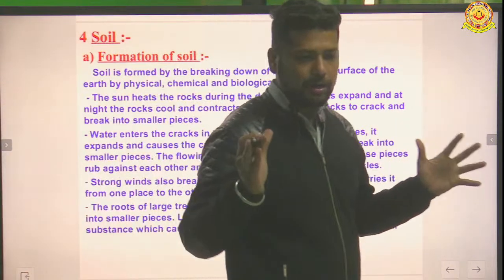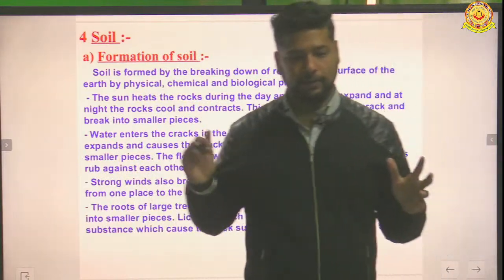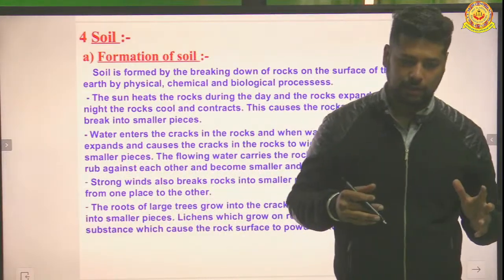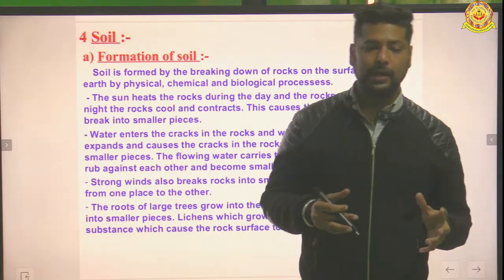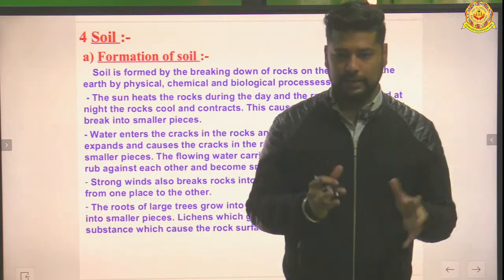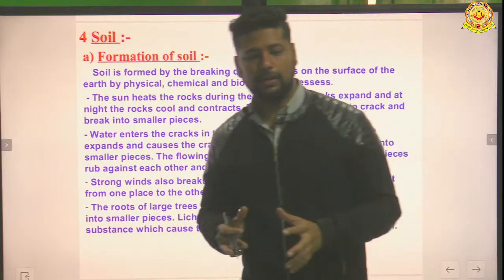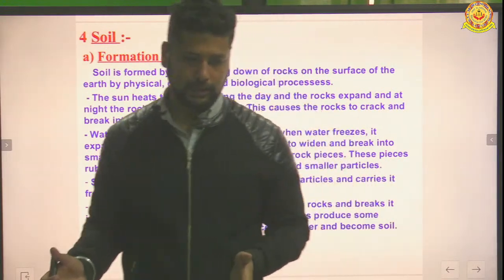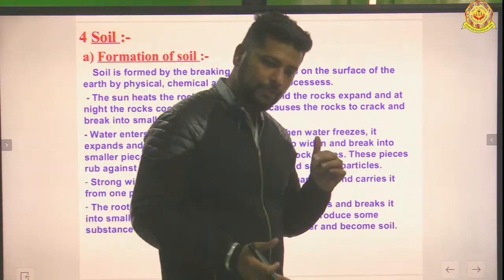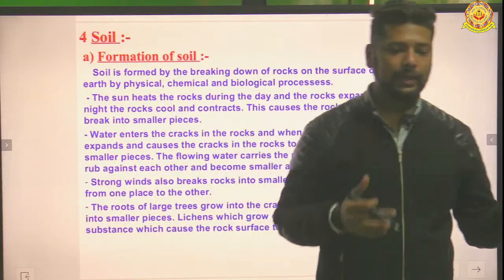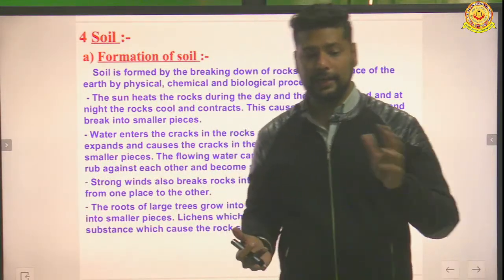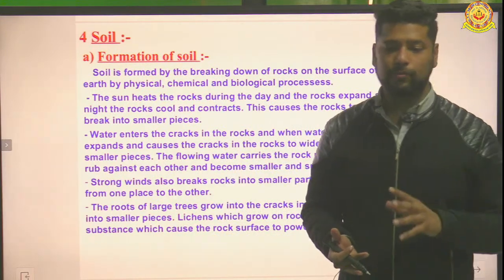We have a big rock. Because of the sun, it has cracks. Now water enters these cracks and freezes. When this water freezes, it widens the cracks. When the cracks are widened, the rocks can be broken down into smaller pieces. And the water takes these smaller pieces to different areas, and when they rub against each other, these smaller pieces are again broken down into even smaller pieces.